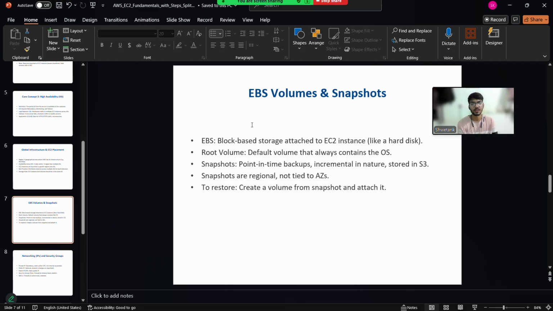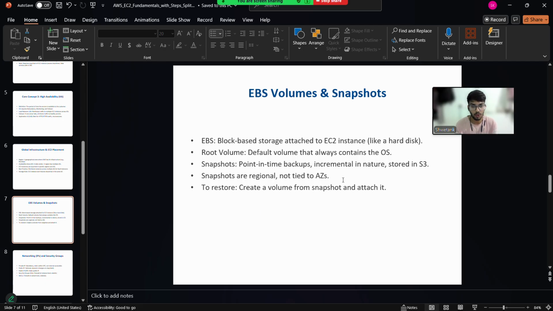And another one is snapshots. Snapshots means point in time backup. Means if we want to take a screenshot, then we can use snapshots. The snapshot is stored in S3, and it is like a backup. If the EC2 instance is deleted, then we can use it. And snapshots are regional, and it is not tied to availability zones.